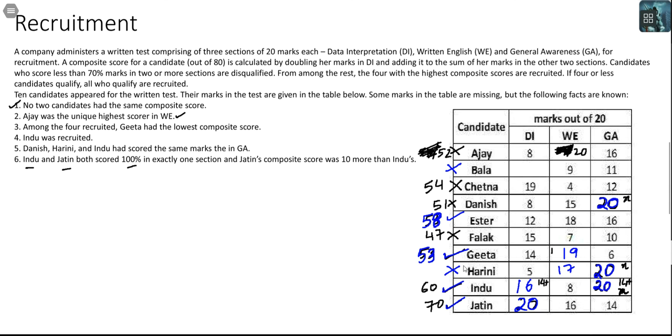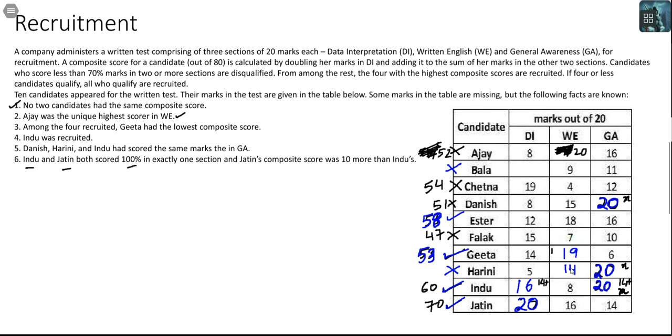I would get 47 as my total here. And then it becomes a problem. Falak and Harini will have the same composite score. So I cannot give 17 to Harini. Okay, can I give 16? No, already there. Can I give 15? No, already there. Can I give 14? Let me try and fit 14 here. Does anyone have 14? No.